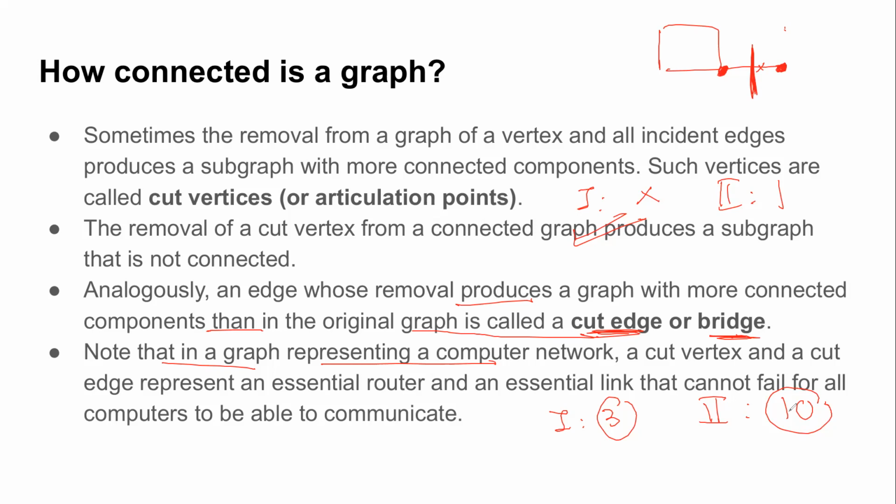None of them is completely reliable. Both of them have some weaknesses, but it has 3 such weak points. It has 10 such weak points. So which one would you prefer? Obviously the first one. Why? Because if you look at the probability of choosing this weakness, it is low in this compared to this, right? There are 10 possibilities of choosing a weak link, whereas in this case there are just 3. Okay, in a relative sense, the first one is more reliable. It has some weaknesses, but compared to the number of weaknesses of the second, it's still better.